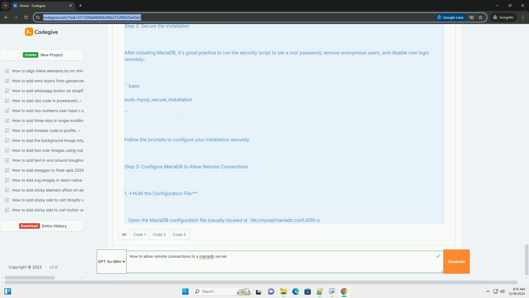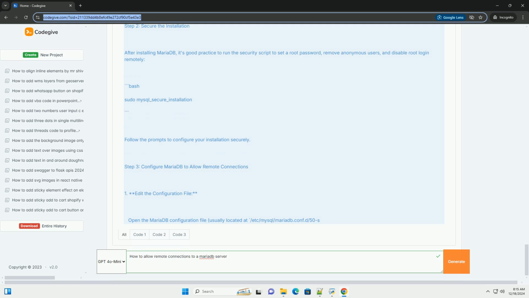Step 6. Restart MariaDB service. After making all the changes, restart the MariaDB service to apply the configuration. Bash sudo systemctl restart mariadb.